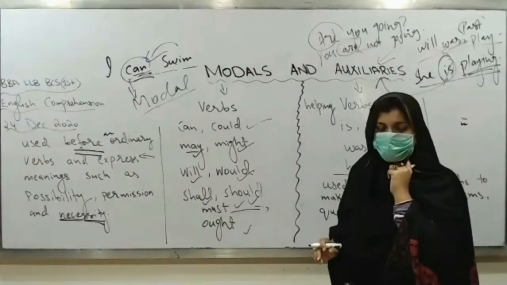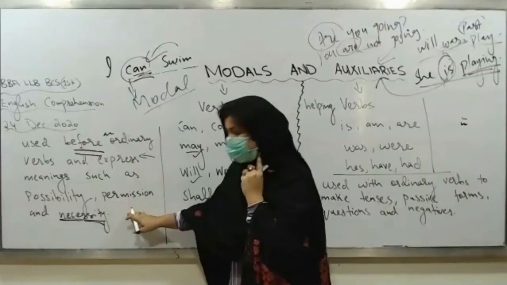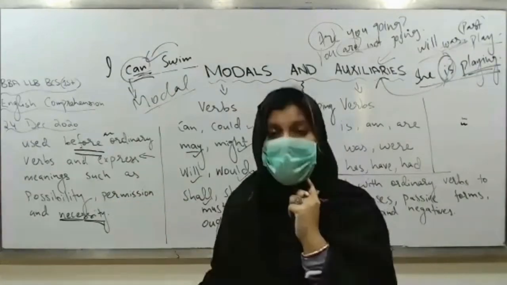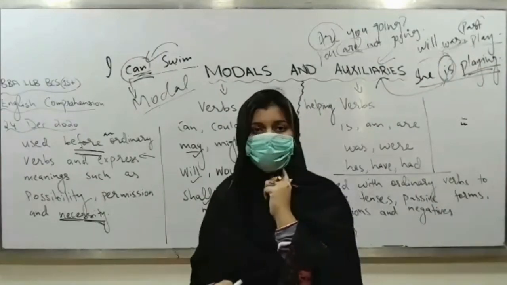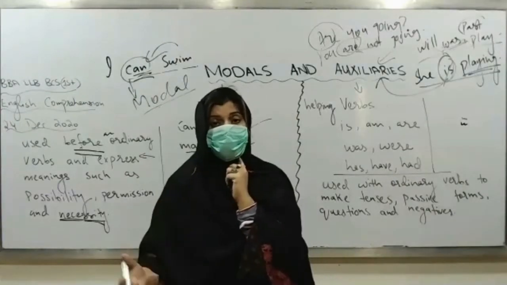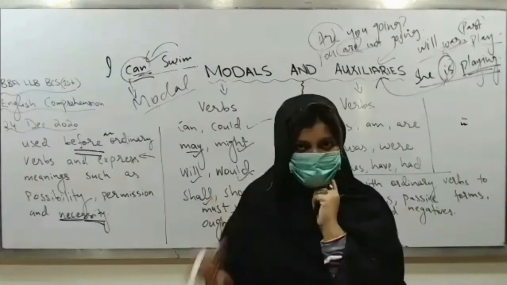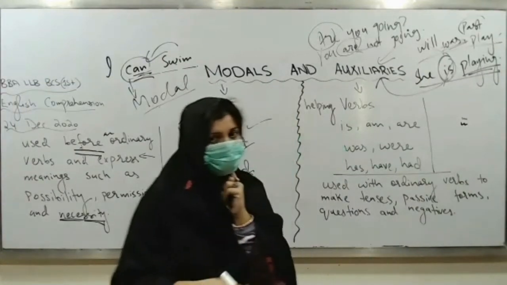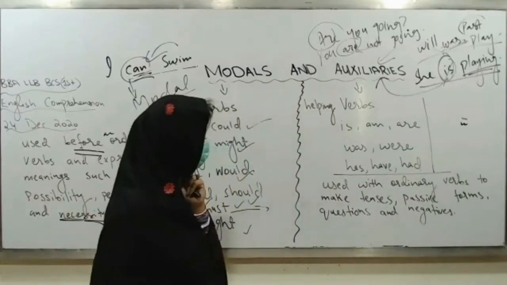Modals are those verbs which are used to express possibility, permission, necessity, and they are used before an ordinary verb, right? And what are auxiliaries? Auxiliaries are those helping verbs which are used in a sentence with ordinary verbs to make tenses, to show the time of an action: present, past or future. They are also used for making questions. They are also used for making negatives.